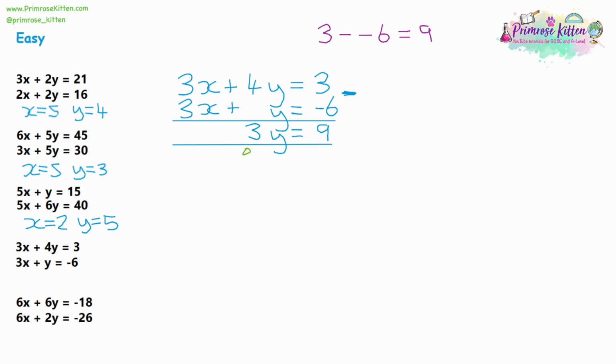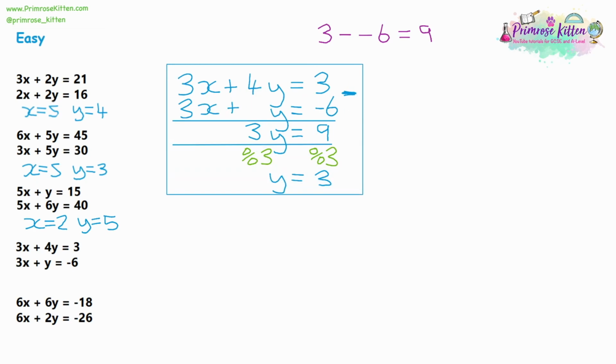So we need to divide by 3 to find out what y is. So 3y divided by 3 is 1y, and 9 divided by 3 is 3. So y is equal to 3. That's our first part completed. Now for the second part, we're going to substitute.